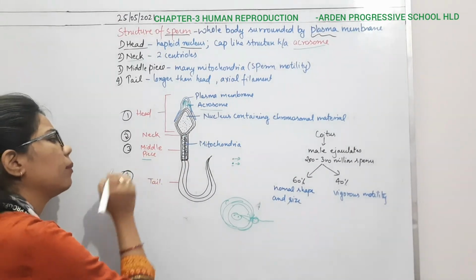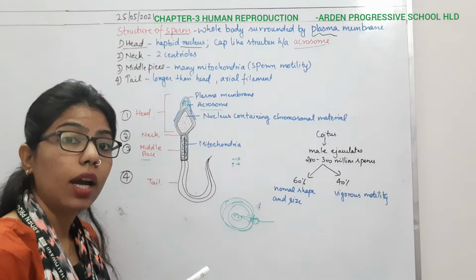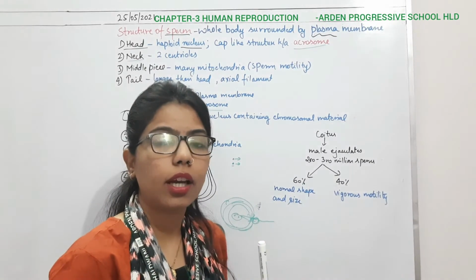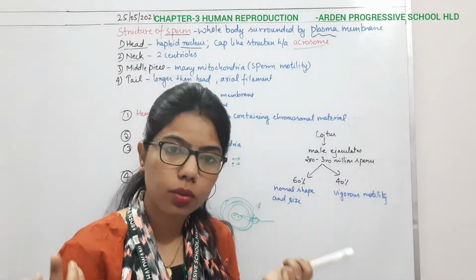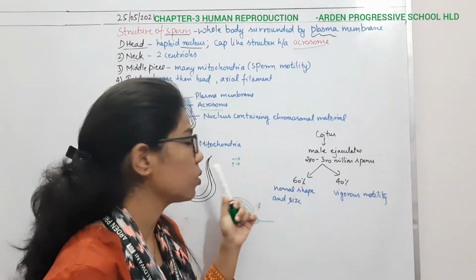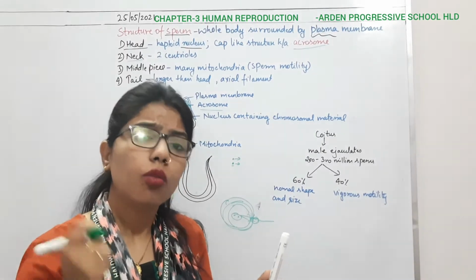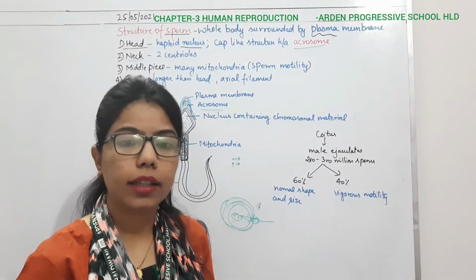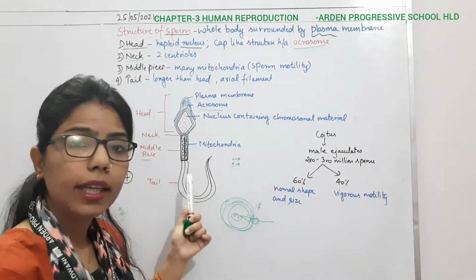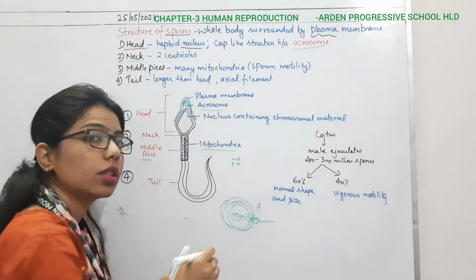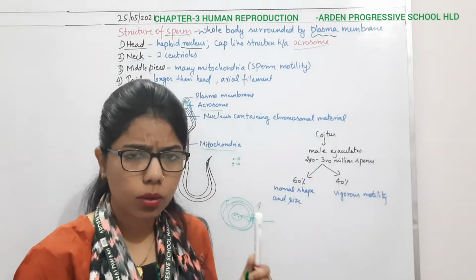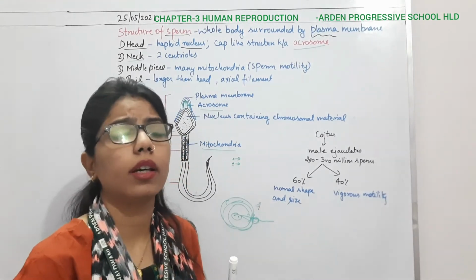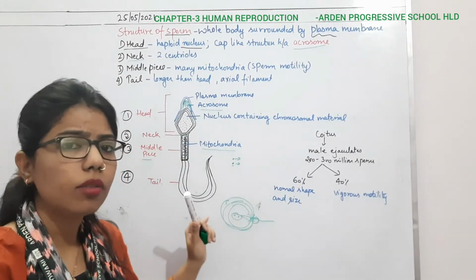Then comes the third, the middle piece. Again it is important. Why? Because this middle piece contains many mitochondria, and we know the role of mitochondria: it is the powerhouse of the cell. So whatever the mobility or motility of the sperm, it is due to what? Due to energy. From where is the sperm getting energy? From the mitochondria, because it stores so many of them. So that it can move very fast, in a rapid manner, so that it can go for fertilization.